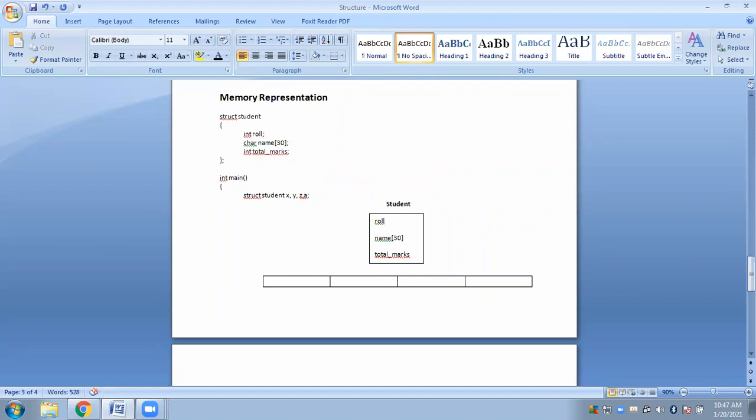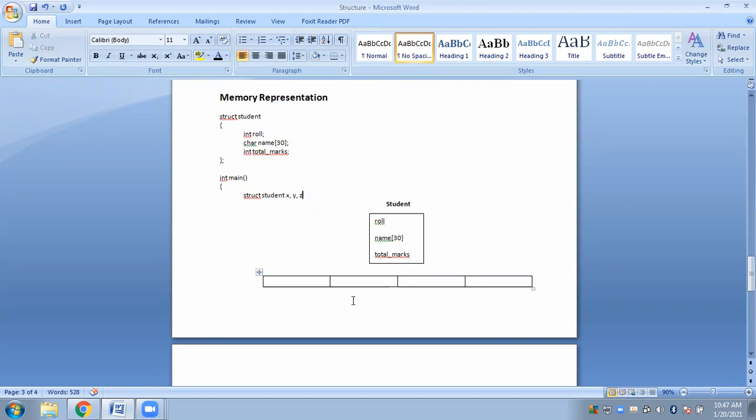You don't have to get confused, because I will discuss the difference between an array and a structure when we go for structure. When we go inside structure, you might get confused. So let us keep arrays away from structure for the time being.